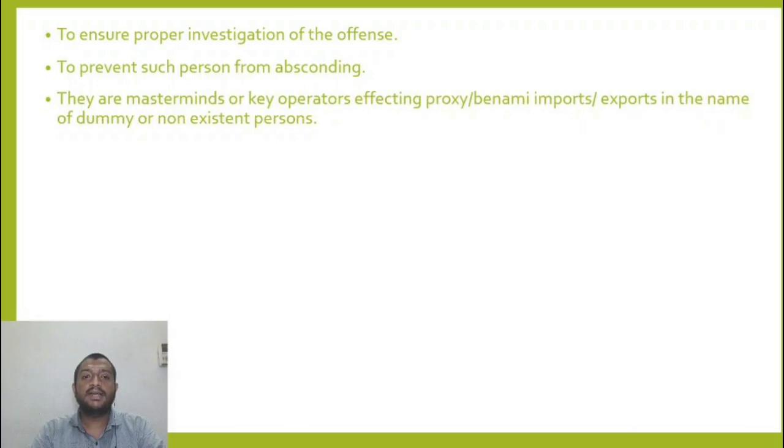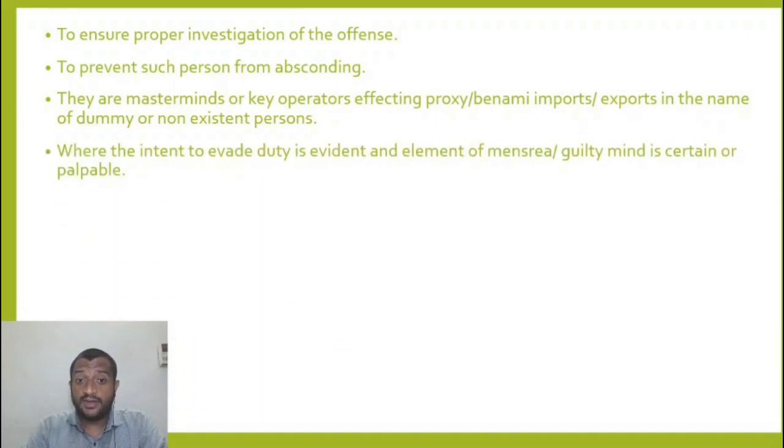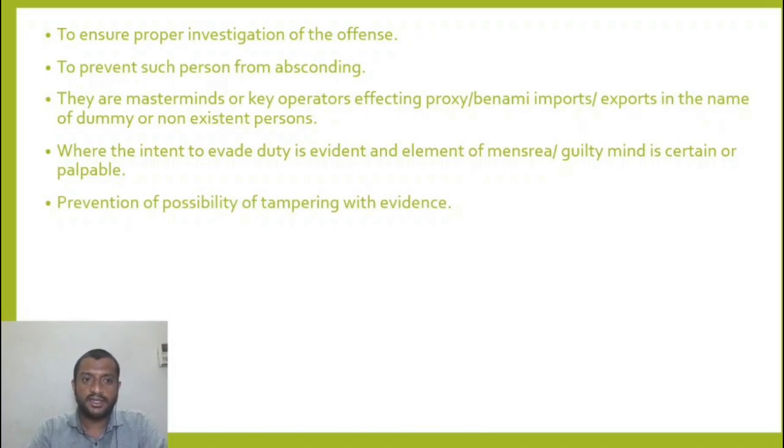They are masterminds or key operators effecting proxy or benami imports and exports in the name of dummy non-existent persons, where the intent to evade duty is evident and the element of mens rea or guilty mind is certain or palpable or definite, clearly visible from the evidence. Prevention of possibility of tampering with evidence, intimidating or influencing witnesses, and large amounts of evasion of tax.